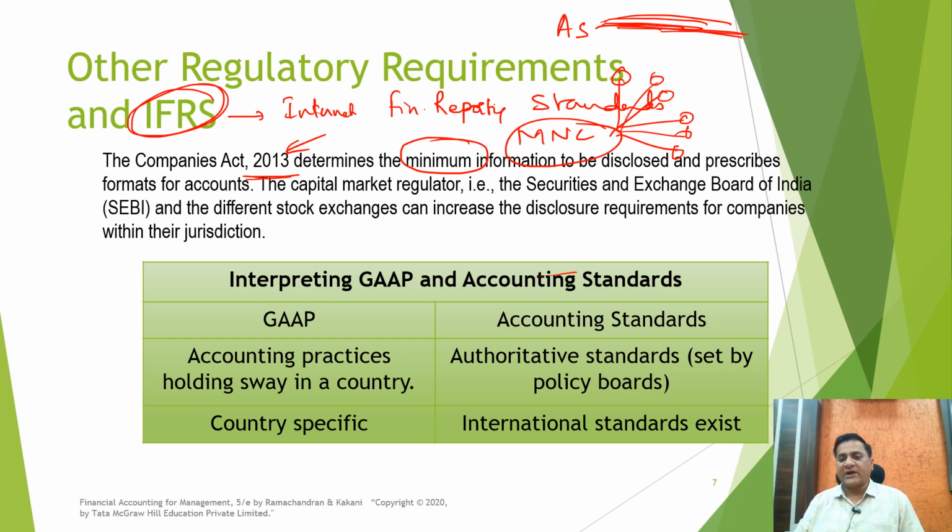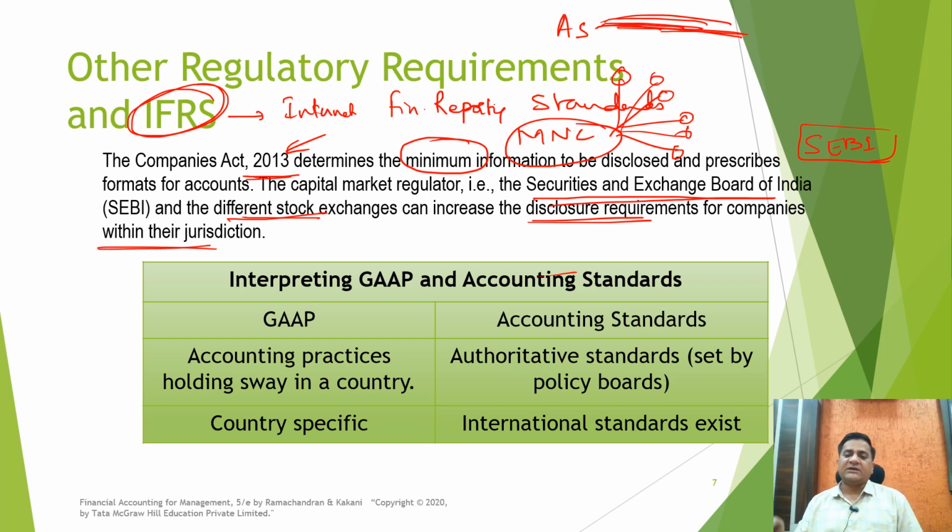Then in addition to that, you have SEBI, Securities Exchange Board of India, which is the controlling or governing authority for the stock exchanges. And then you have the different stock exchanges wherein different disclosure requirements are required for the companies under their jurisdiction.